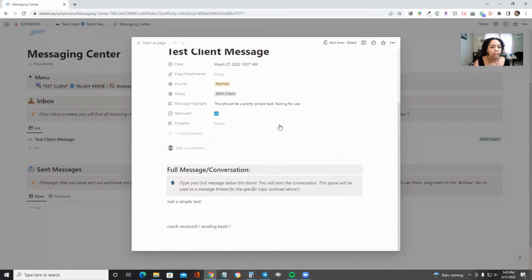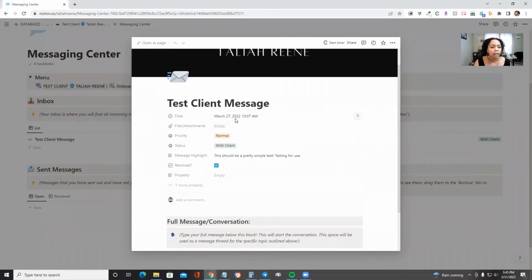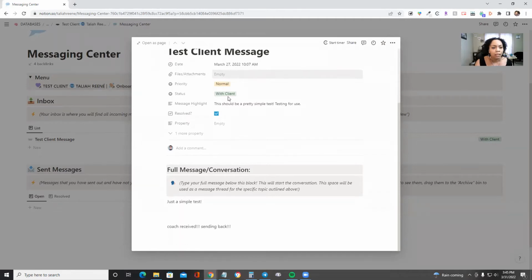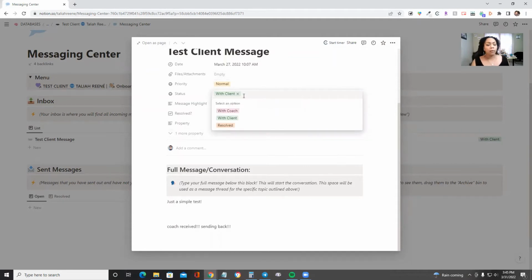that's already in here. And as you can see here, we have the date that it was created, any files or attachments. So if there's something that you need to show me, if there's something that you need to attach, anything like that, you can put that in here. Then we have a priority shift. We have the statuses. Now, when something is assigned to you, it says with client. When it's assigned to me, it says with coach. When it's assigned to you, it shows here inside of your inbox. And then when it's assigned to me, it disappears, okay?